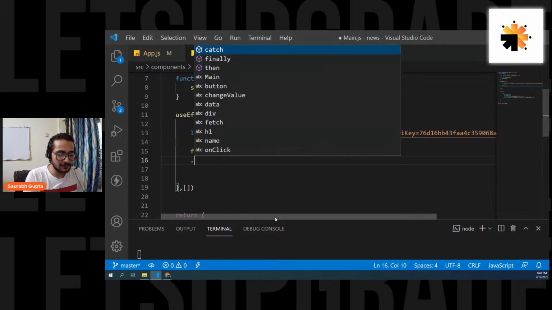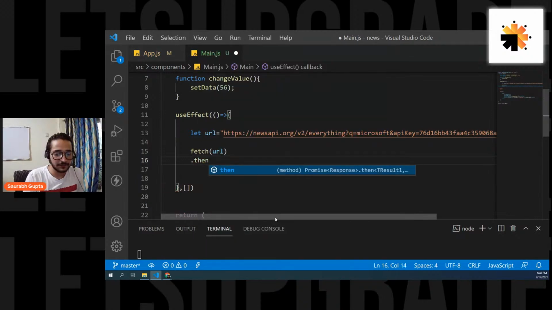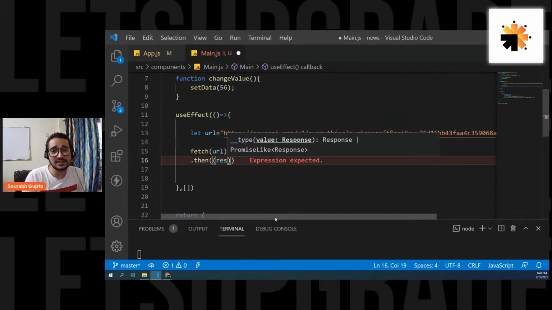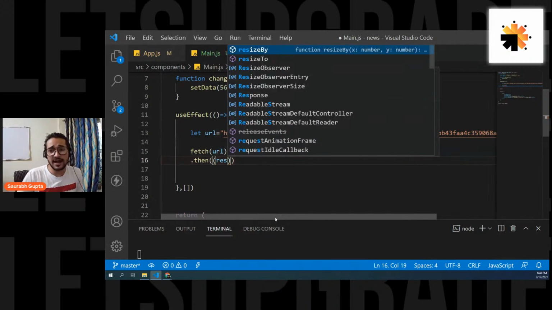So to handle it, we use this .then function. And whatever response is coming, we get it inside this function. Now, this is basic JavaScript. So whenever you learn React, this is something that should be by default with you. This is something that you should always have. This is basic JavaScript.